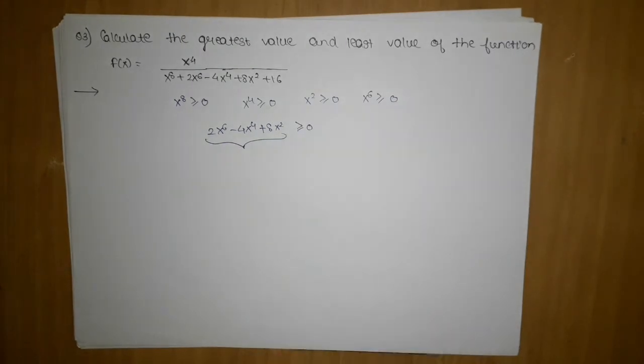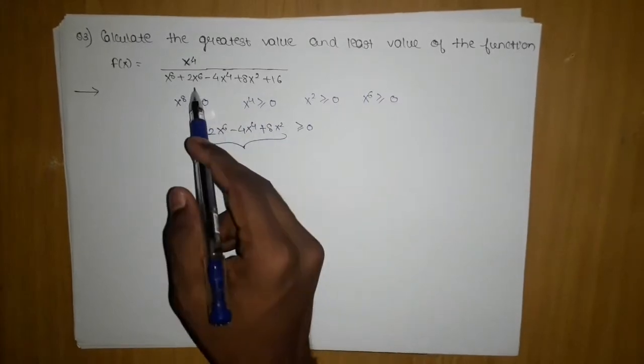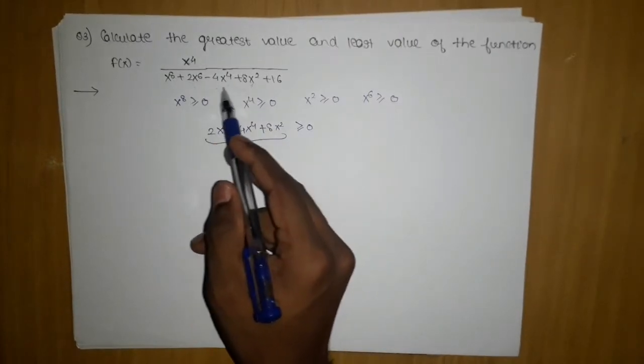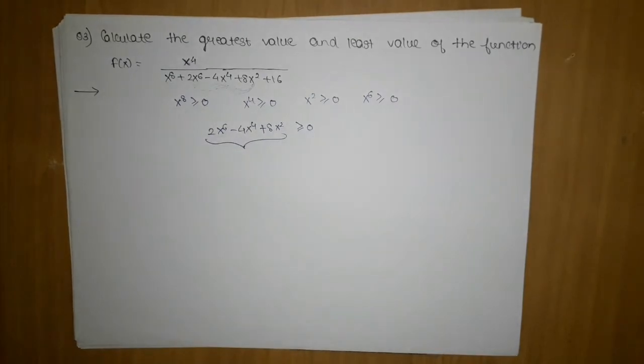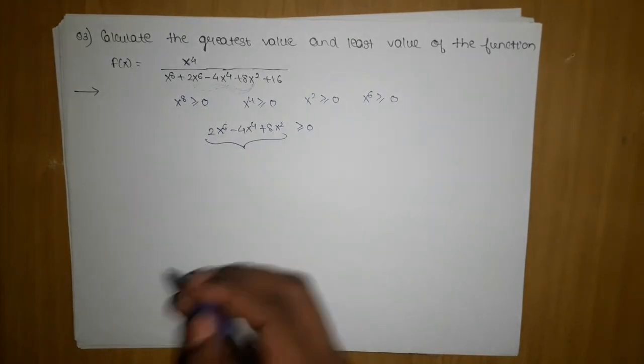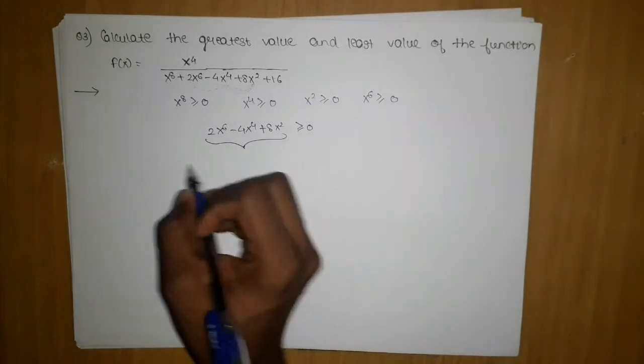But to prove that theoretically, we know x power 8 is greater than or equal to 0, but we want to know the nature of this. If all of it is positive, then the function's value will be close to 0, because when a very small number is divided by a very high number, it is 0 point something. So how can we prove this?